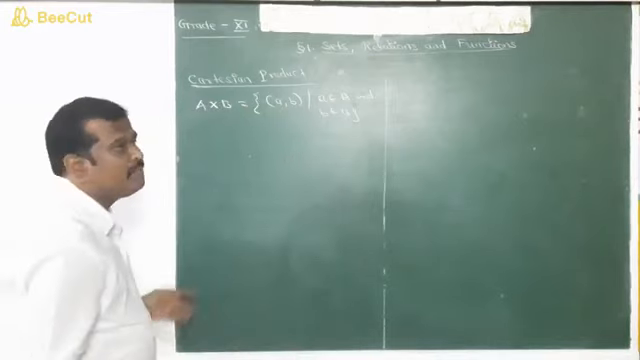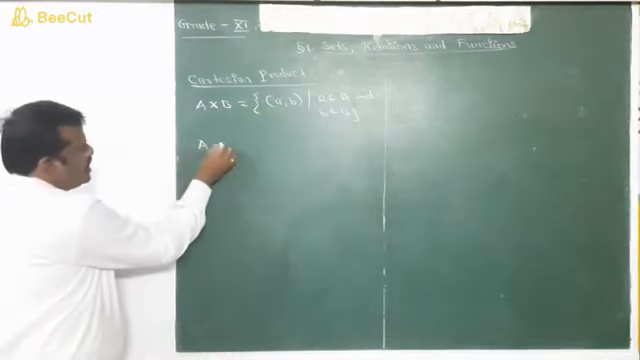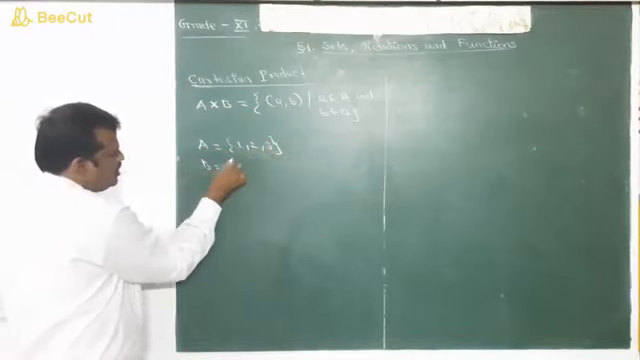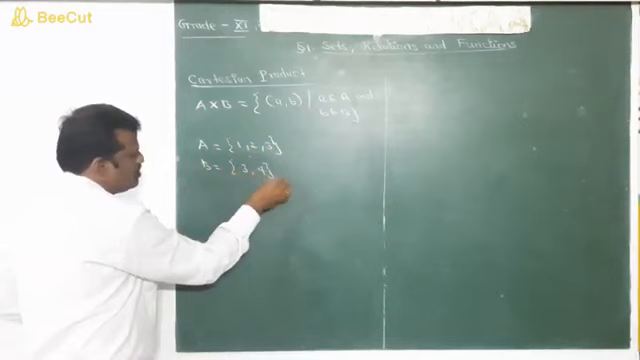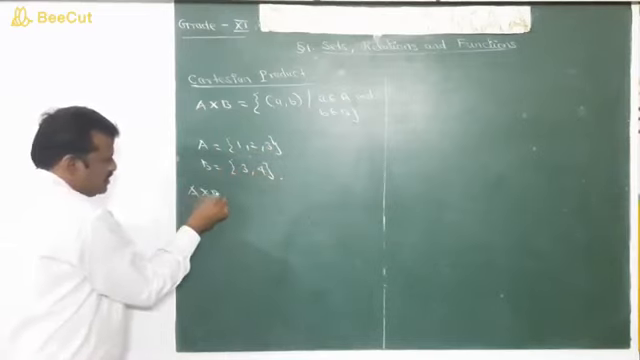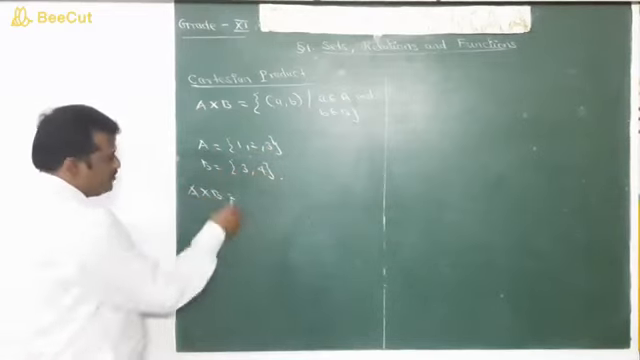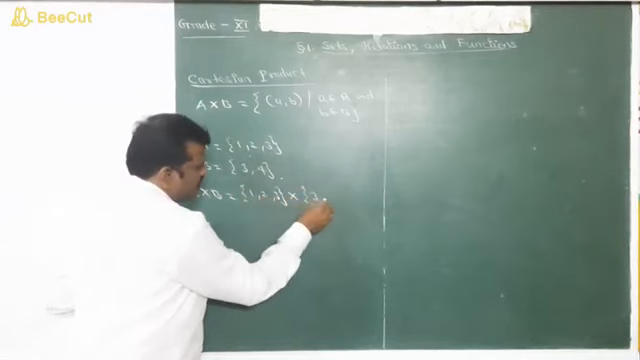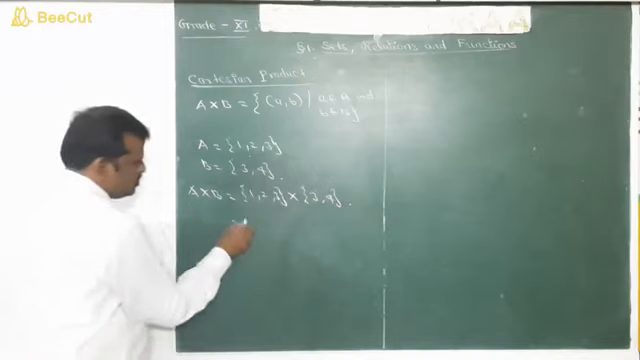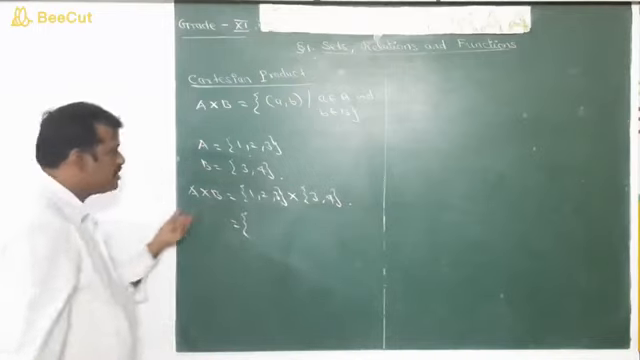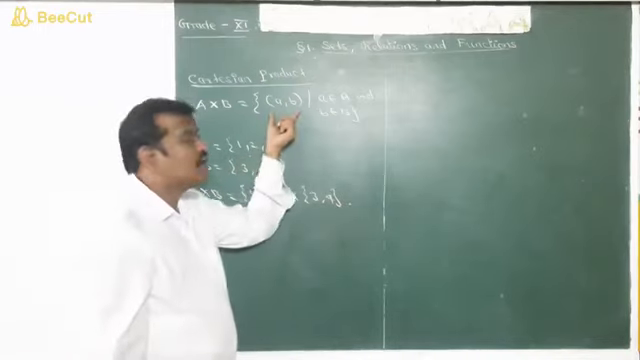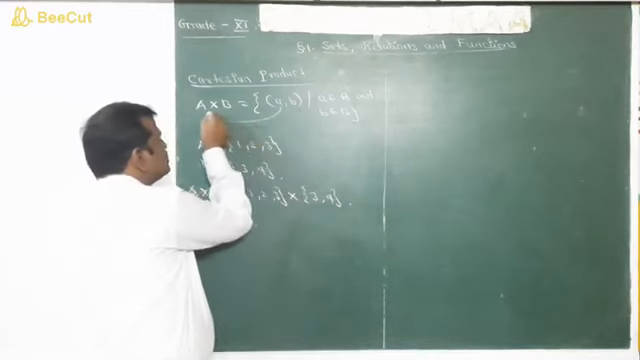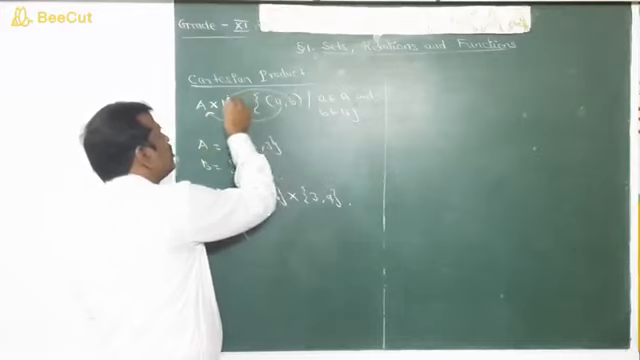Shall we have an example? Capital A is equal to {1, 2, 3} and capital B is equal to {3, 4}. Now we are going to find A cross B, that is, the Cartesian product of A and B. The Cartesian product is nothing but the set of all ordered pairs a comma b such that the first element belongs to the first set and the second element belongs to the second set.